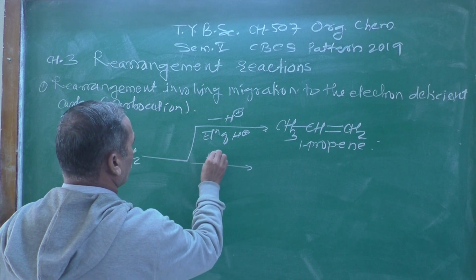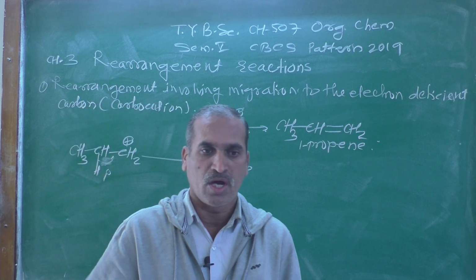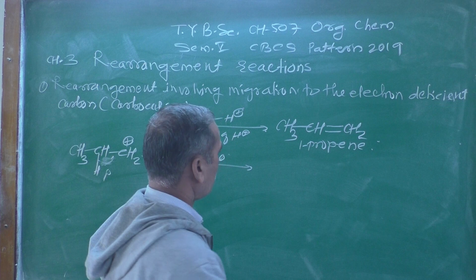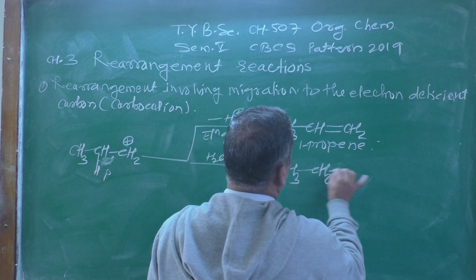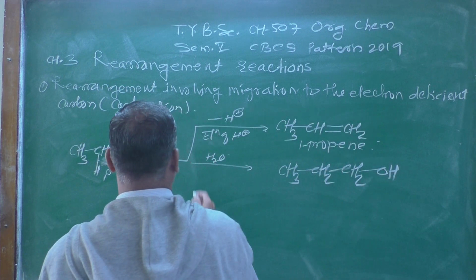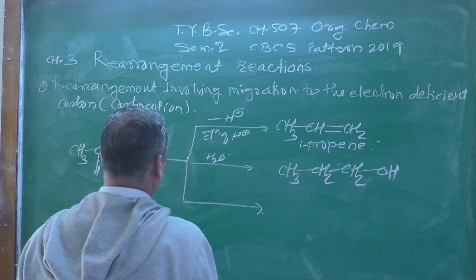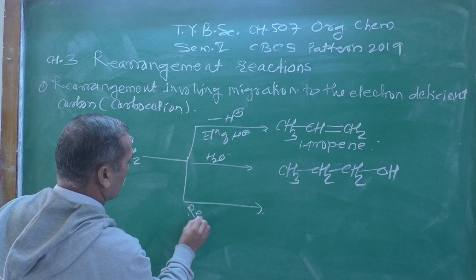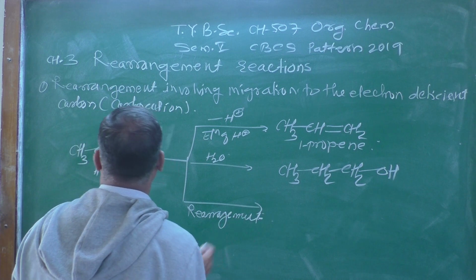Now in the second case, when it is treated with water, if you pour this reaction mixture on crushed ice, the resulting compound formed will be CH3, CH2, CH2 and OH. And in the very next step, a rearrangement reaction takes place. Rearrangement of what?